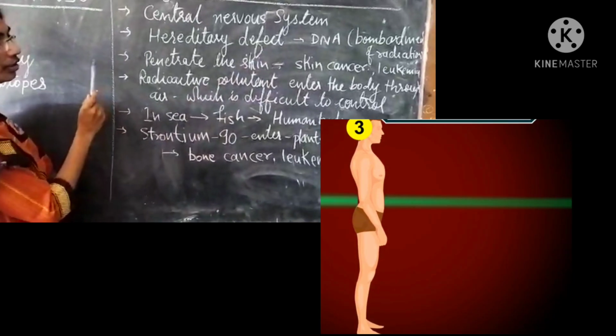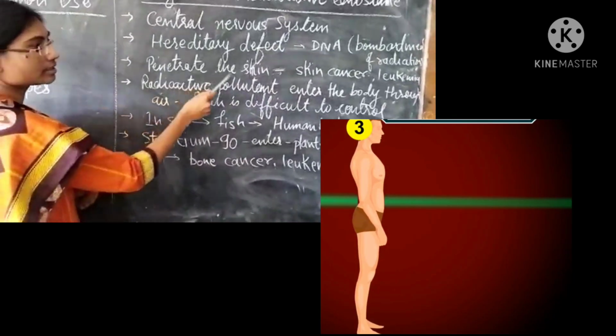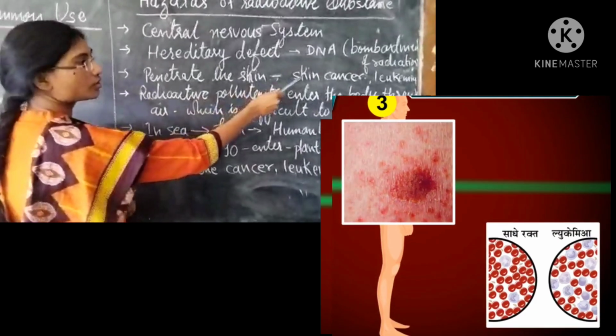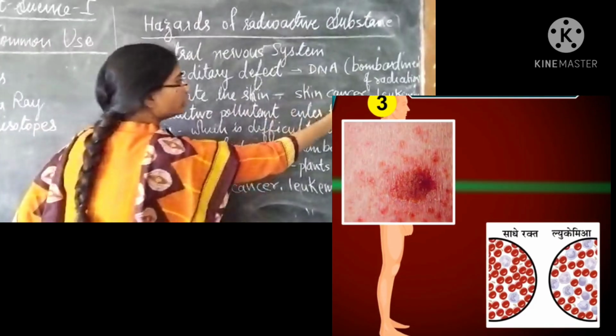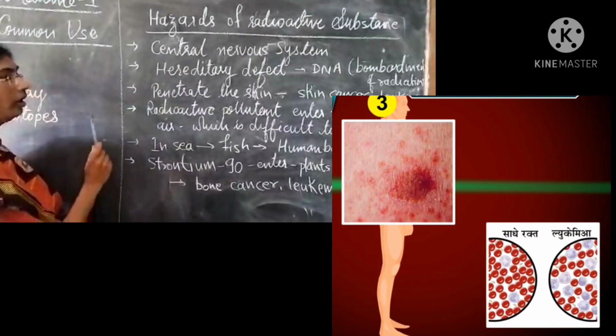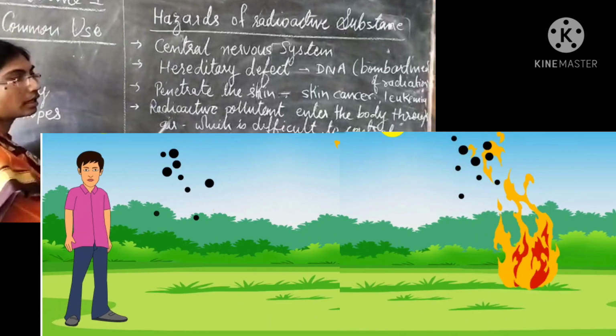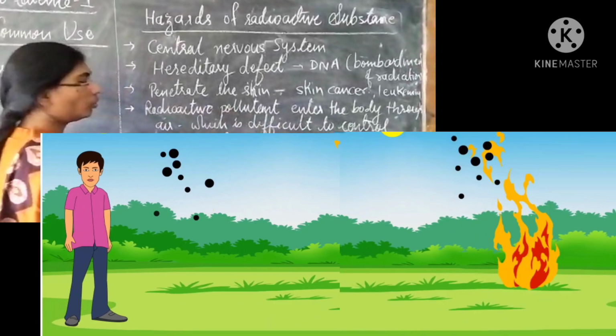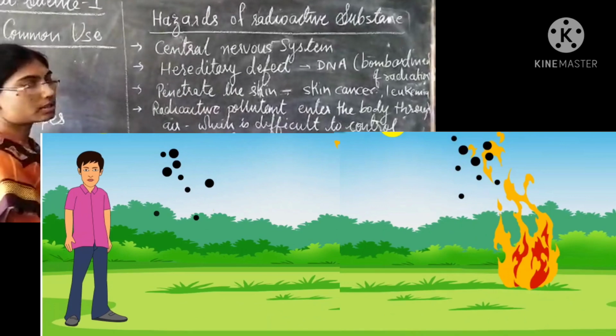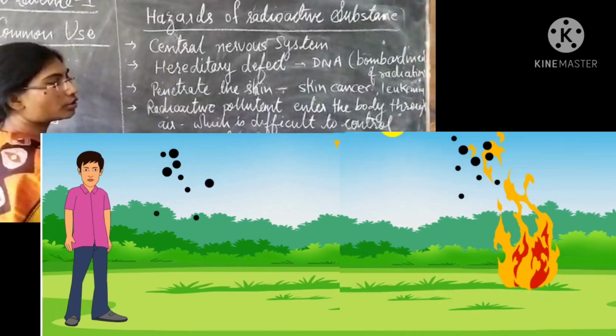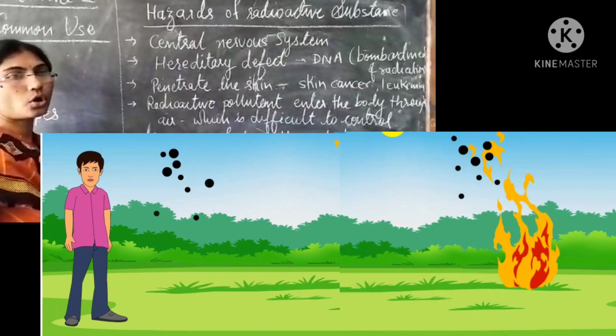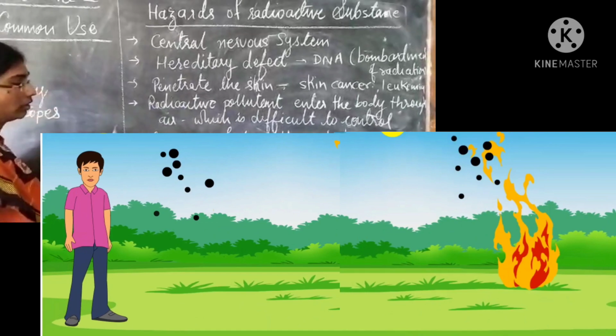If these substances penetrate the skin, they cause skin cancer and leukemia. Radioactive pollutants entering the body through air are very dangerous as it is very difficult to control the damage caused by the air.